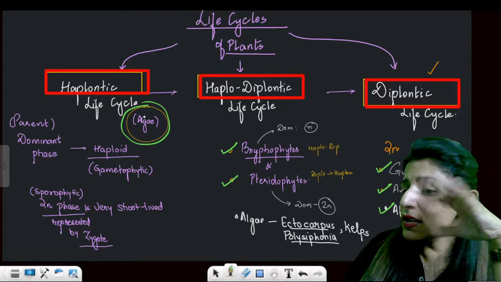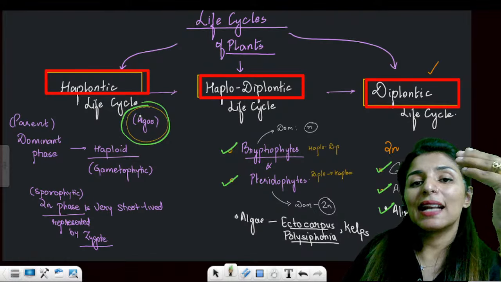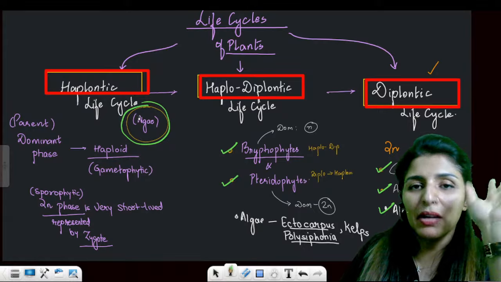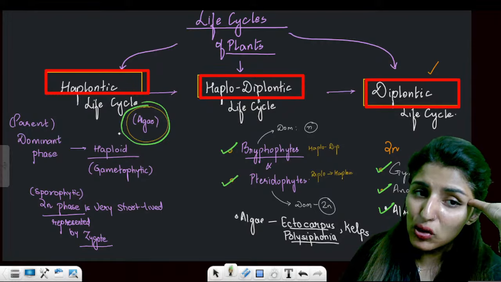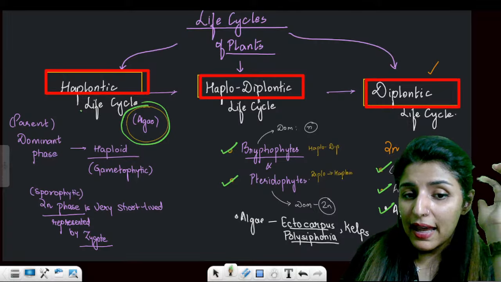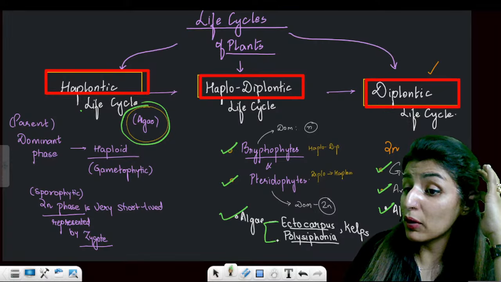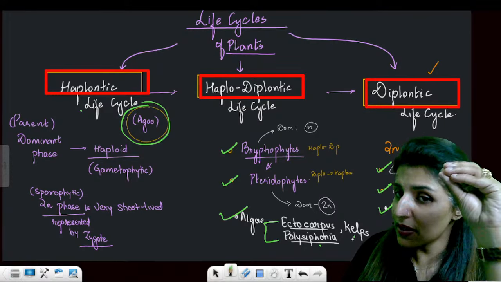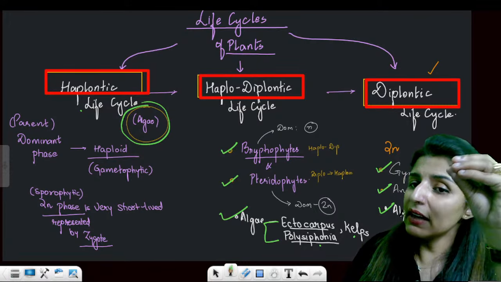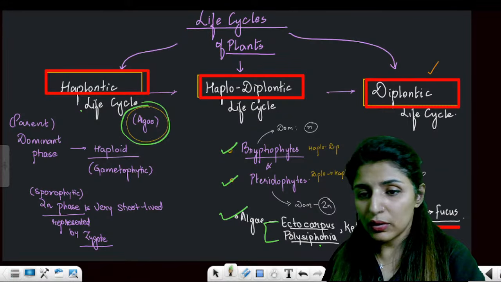Now see, algae is going to show all types of life cycles. Mostly, if the question is which type of life cycle algae shows, the answer should be haplontic. But only haplontic? No. Algae shows haplontic life cycle. Algae also shows haplodiplontic. The examples of algae which show haplodiplontic are Ectocarpus, Polysiphonia and Kelps. Examples are super important here. And the alga which shows diplontic life cycle is Fucus.